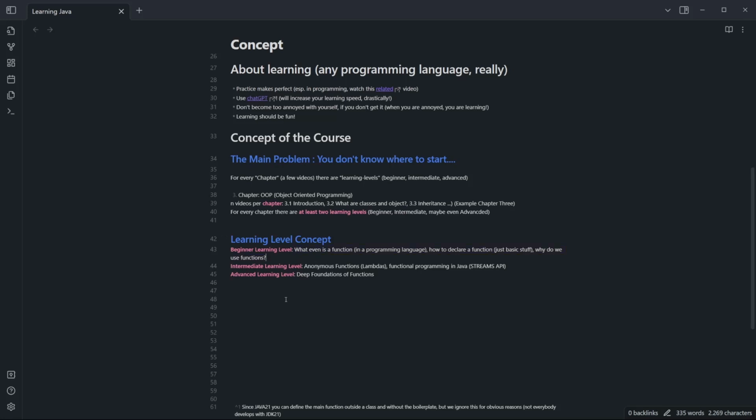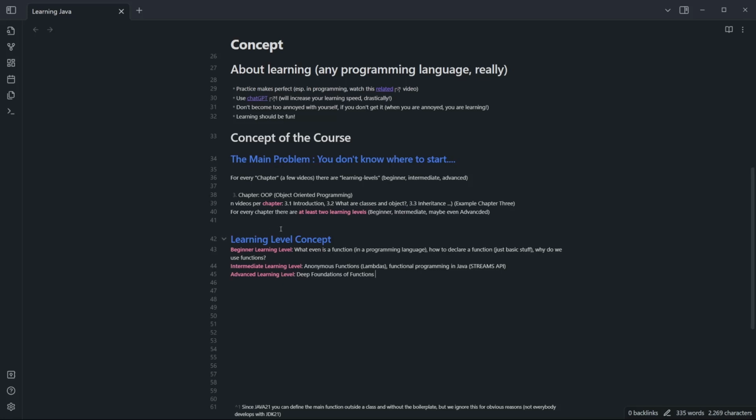In the same chapter, there will also be 1 or more videos on the intermediate learning level, where we, for example, talk about anonymous functions in Java, lambdas, functional programming in Java via the Streams API, for example. You can see just by these labels that this is also pretty intermediate. Maybe you could even say they're pretty advanced. And on the advanced learning level, I'll go into really niche topics which are only of interest for you if you're already advanced.